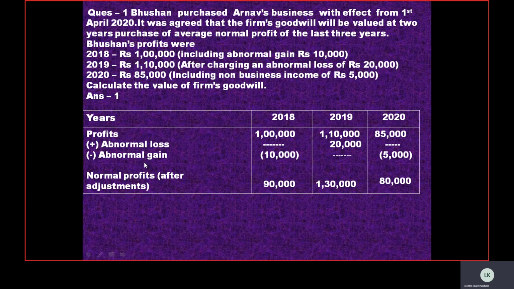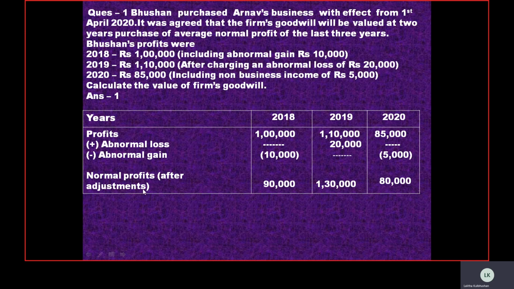Now next, abnormal gain. You can see it here. In 2018 we have an abnormal gain, and in 2020 also. So in 2020 the abnormal gain is 10,000. Why is it written in brackets? Because abnormal gains have to be deducted. Abnormal gains would have increased the profit earlier, so in order to come back to the real or original profit, we need to deduct these abnormal gains. So 10,000 is deducted here, and in 2019 we don't have any abnormal gains, that's the reason for the dash. And in 2020 again it has been deducted here.